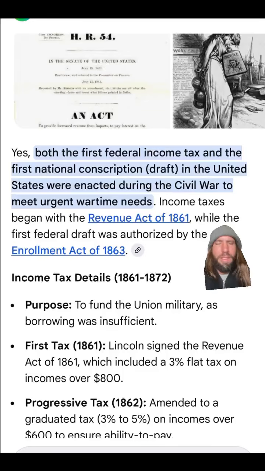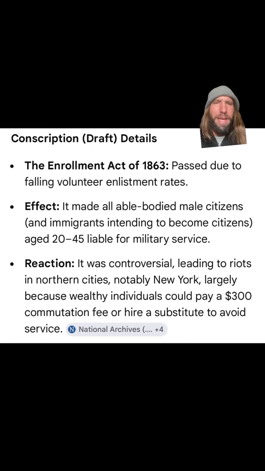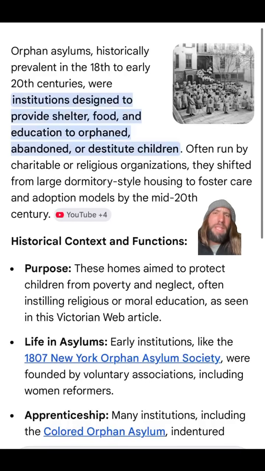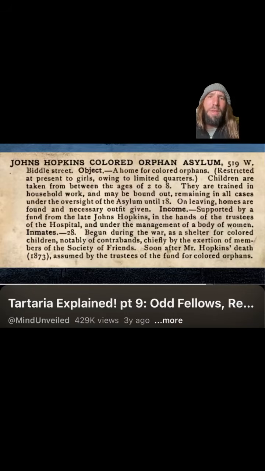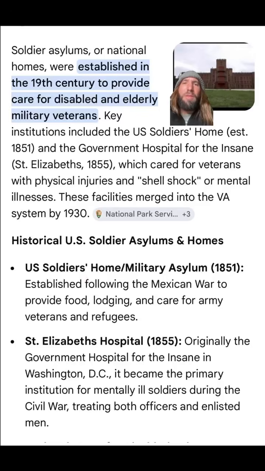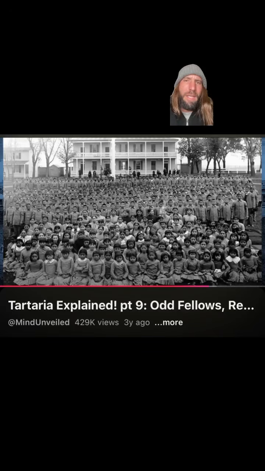Who looks like this? The Civil War set the precedent for income tax and drafts. Apparently no one wanted to fight in it. The Civil War brought us orphan asylums, which were reset programming centers, colored asylums for the stolen aboriginals, soldiers' asylums for those that knew the truth about the war, and asylums for the fake natives to make sure they played their part in the reset.